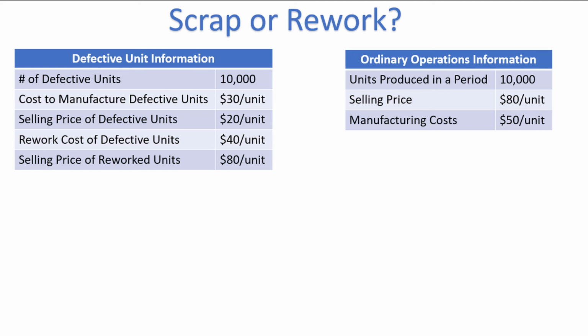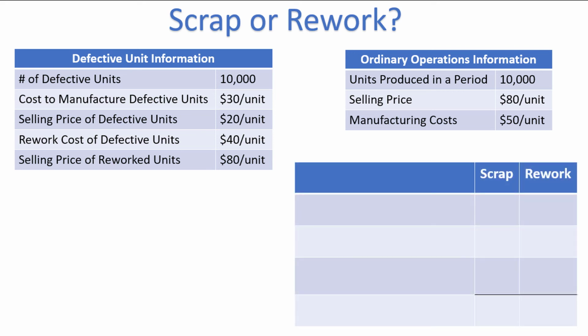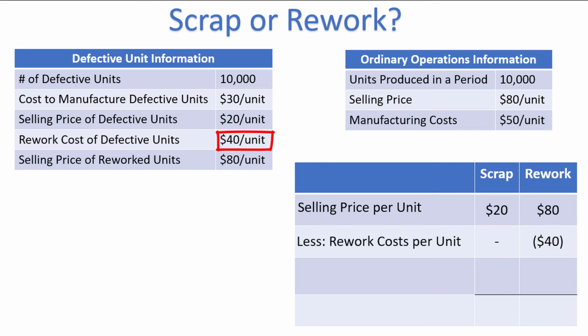Let's compare the costs and revenues of each situation. If the company decides to scrap the units, they will still be able to sell them for $20 each. But if they rework the units, they will be able to sell them for $80 each. So it appears that the company will have a lot more revenue if they rework the units. But don't forget there is that $40 rework cost, which will end up eating some of the profits.